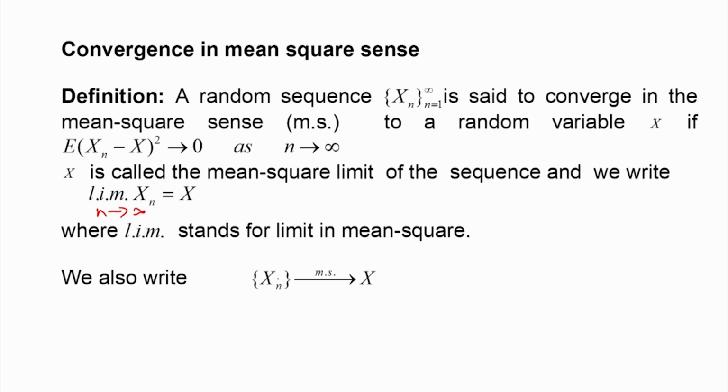The convergence of x n to x is denoted in this way, or we can write it in this way. Therefore, mean square convergence is the convergence of the mean square error sequence. If it converges to 0 as n tends to infinity, then we say that x n converges to x in the mean square sense.